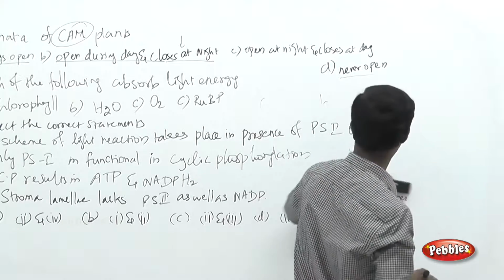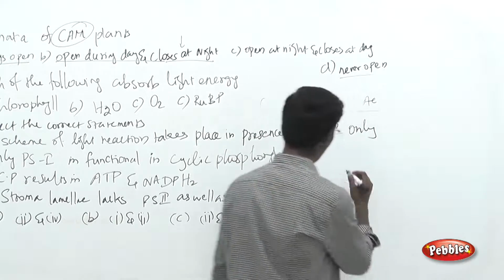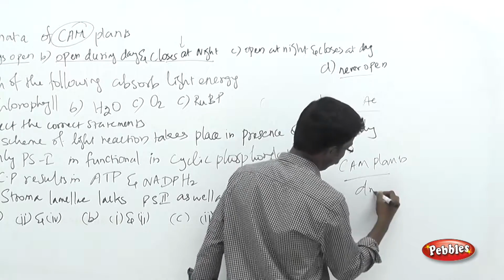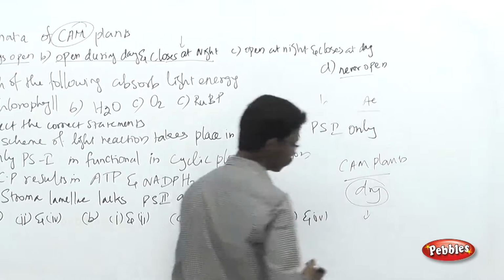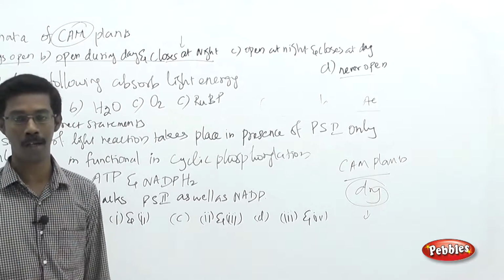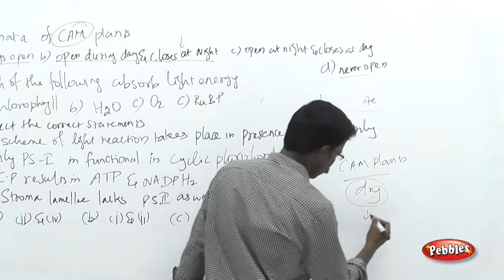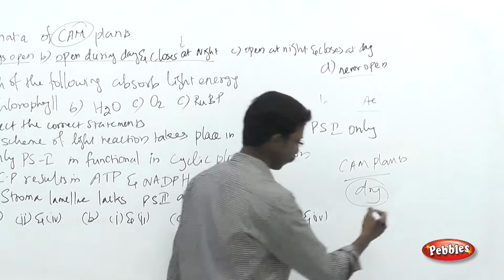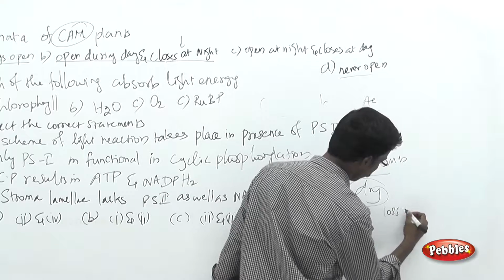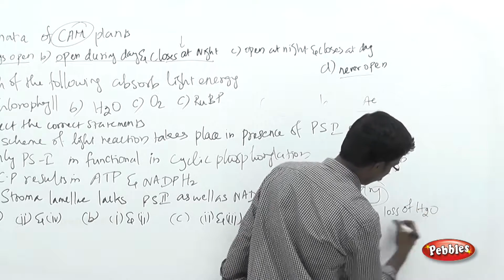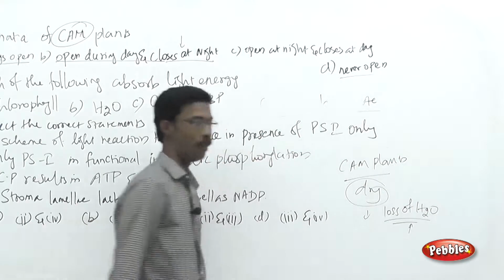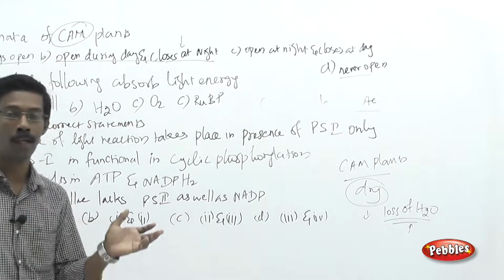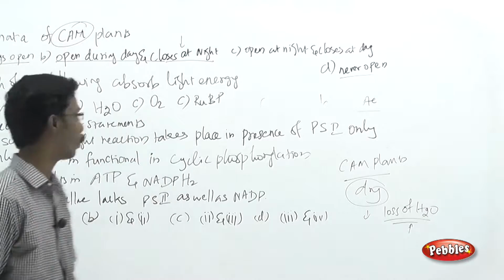But as I told you, in the case of the CAM plants, they are in a very dry condition. They have to adapt to the dry environment, so they have to prevent the loss of water from the system. To prevent the loss of water, they have the adaptation. Based on that, their stomata function completely differently from the normal stomata.